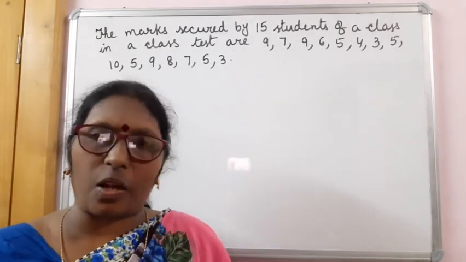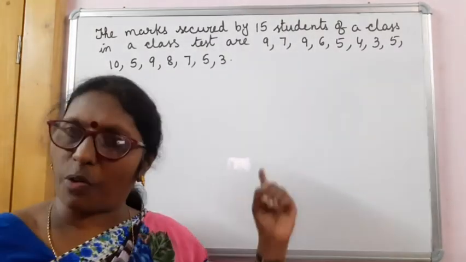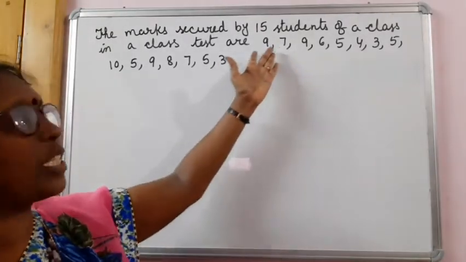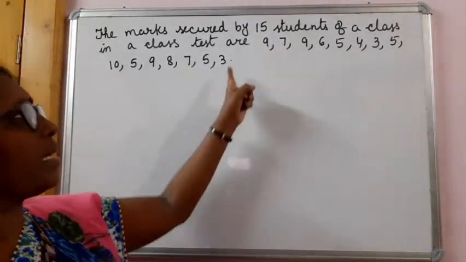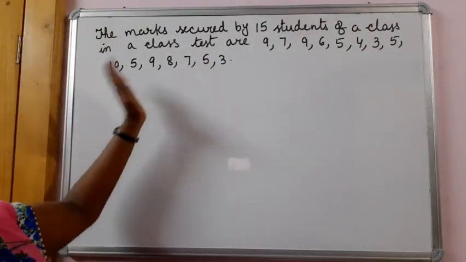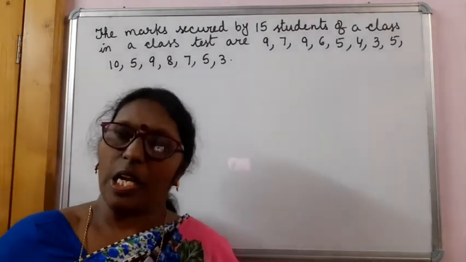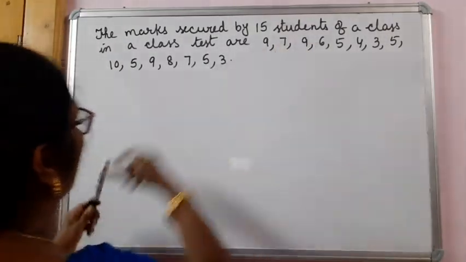And already you have learned what is range. These are all the variables of the data, or variates, particular values or observations of the data. Here the highest we can see is 10, the lowest is 3.